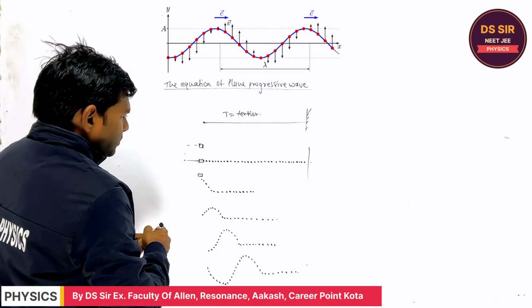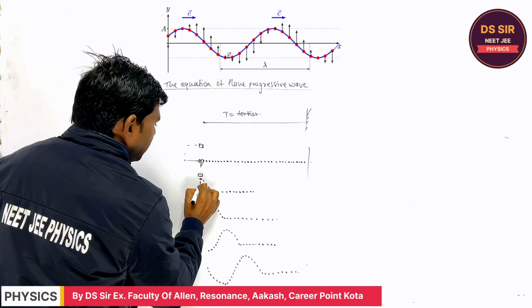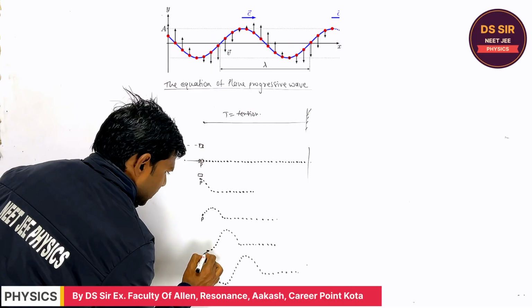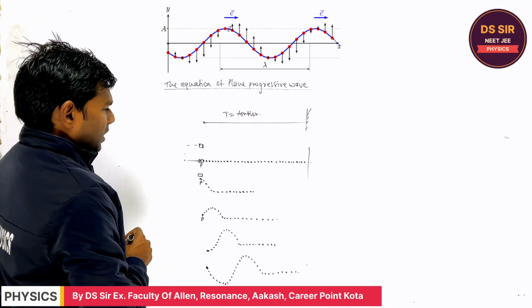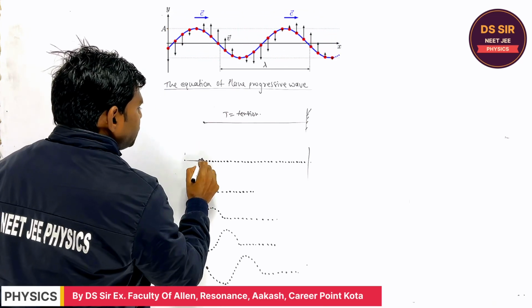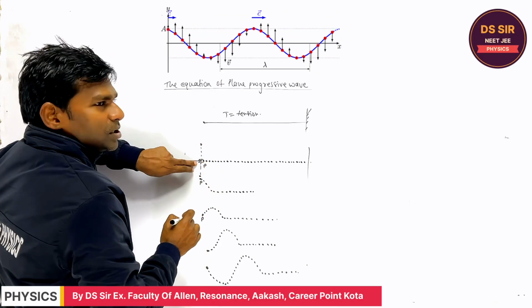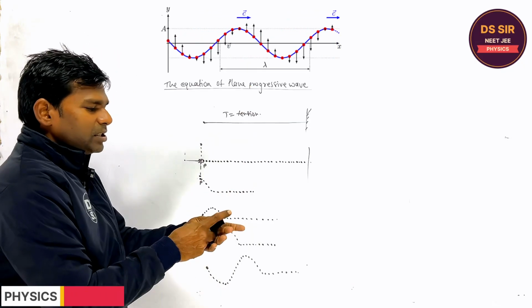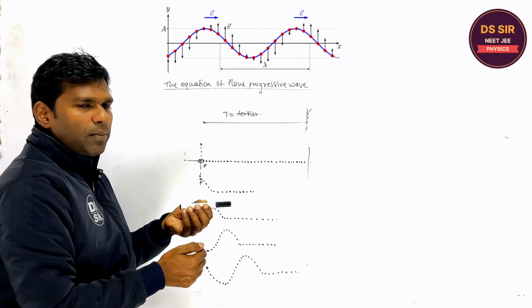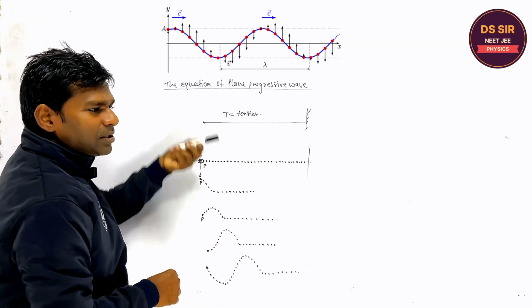Listen to one thing. If you consider this is the particle P. After some time this is the position of particle P. After this time this is the P, this is the P, and this is particle P, right? So you will see that this particle is performing SHM on its mean position. Suppose this is the pen. What is SHM? If a particle moves to and fro about its mean position such that acceleration is proportional to minus x, then its motion is SHM.